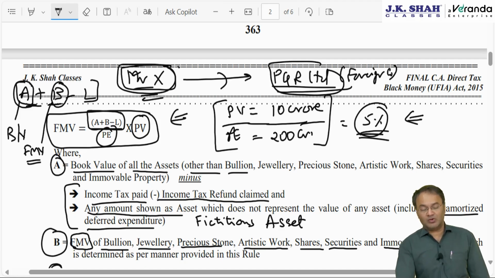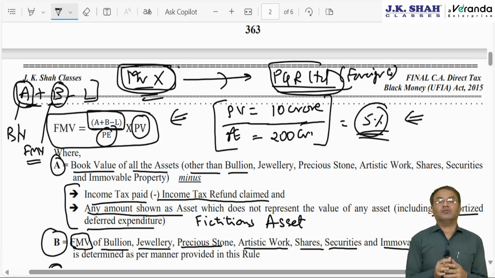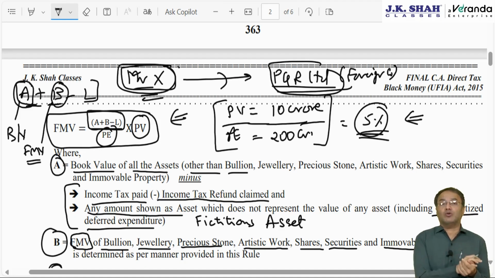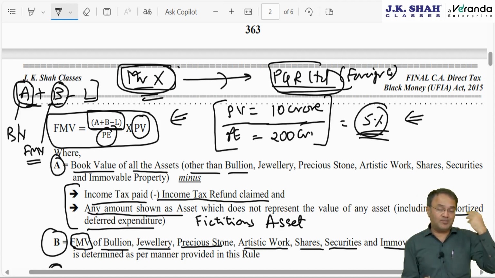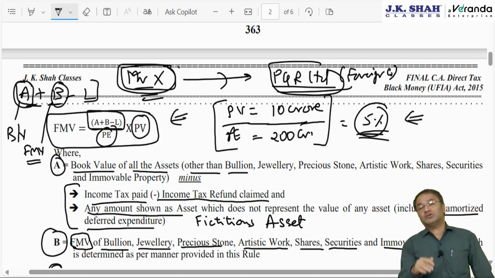There can be only one ratio, but if I am a partner in a partnership firm, there could be two types of ratio. I may have a different capital contribution ratio in that firm and I may have a different profit sharing, loss sharing ratio or dissolution ratio, meaning thereby a person may be 30% partner in a firm based on his capital contributed, but based on his profit sharing he may be 50% partner.